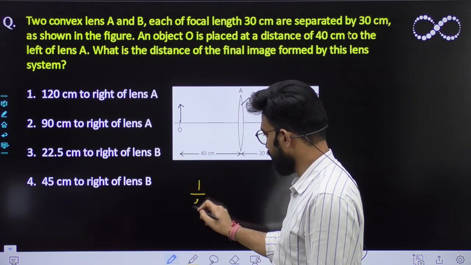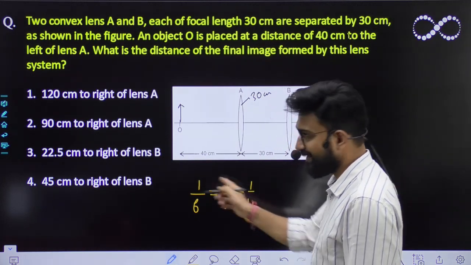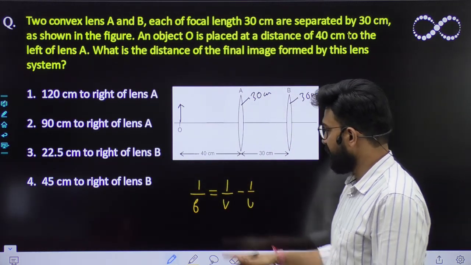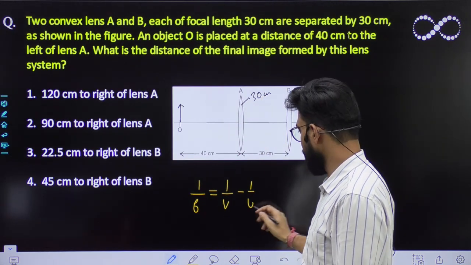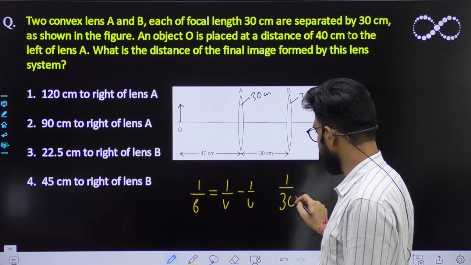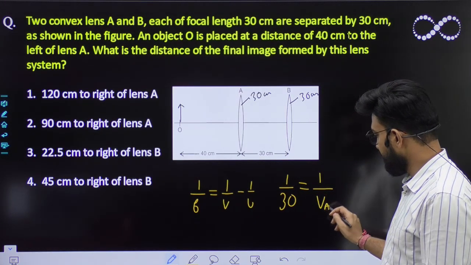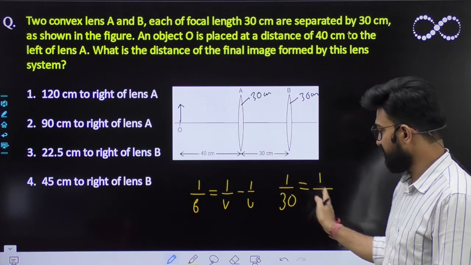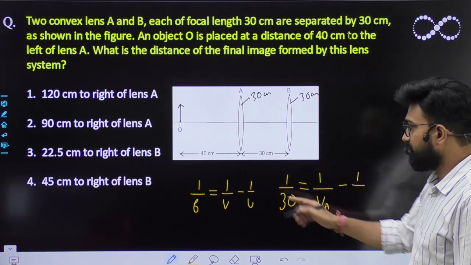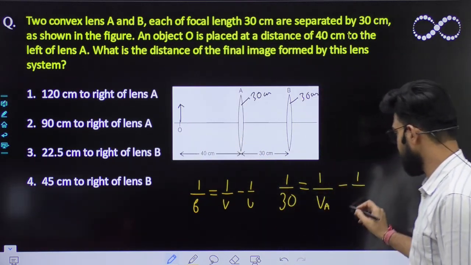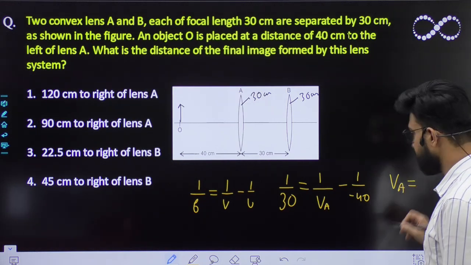We already know the lens formula: 1 upon F is equal to 1 upon V minus 1 upon U. For a convex lens the focal length is positive, so you can write 1 upon 30 equal to 1 upon V. The image formed by this lens is VA, let it be VA. Minus 1 upon object distance, which is -40. Solving this, how much is VA coming? Tell me quickly.